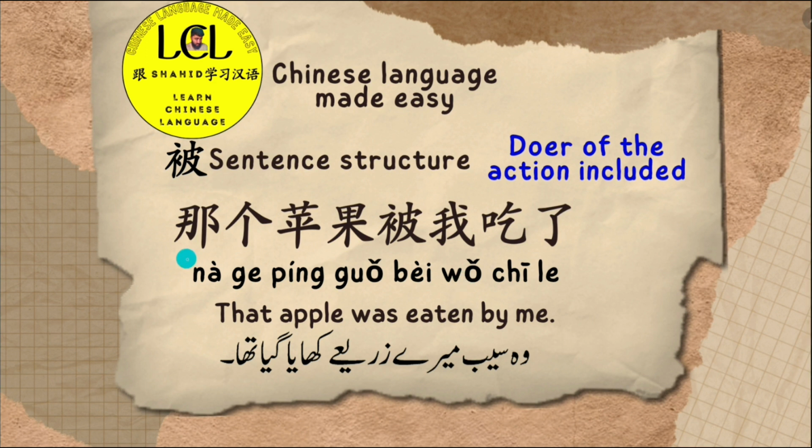Now if you see, I have told you that first we will have a subject that will be the recipient of the action, and here you see naga pingwo, that apple is the subject of the sentence, which acts as the recipient of the action. Pei is the preposition, and here we have wo, which means I. So here, this I is performing this action, and this I is basically the doer of the action, shela. So it just followed that sentence structure that we discussed before.